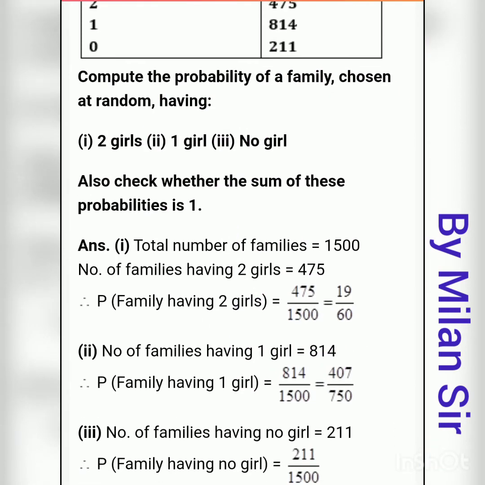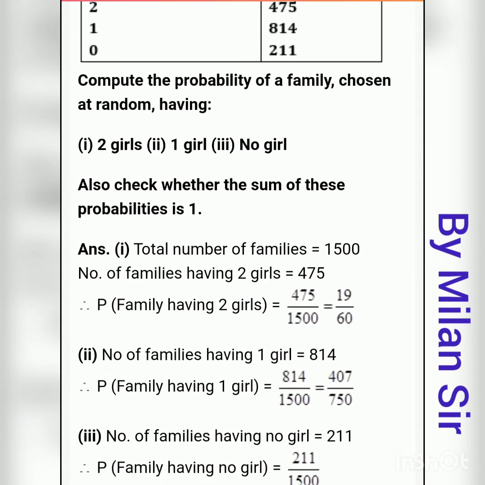Now we need to find the third probability, for no girl. That means we need to find the number of families which have no girl in the family. Here we have a total of 211 families which do not have any girl.